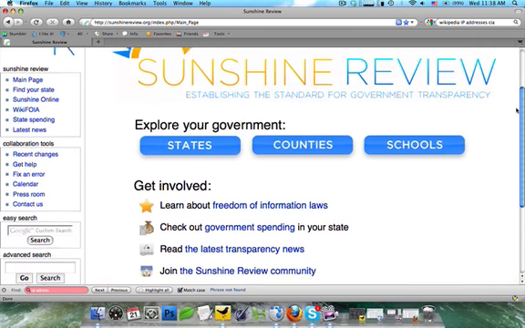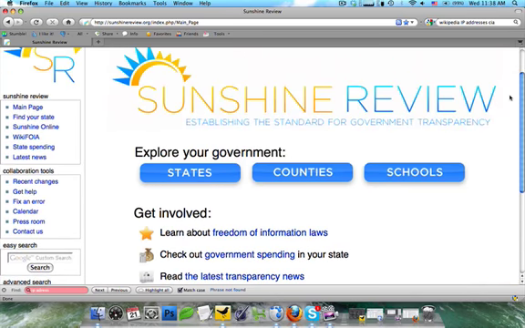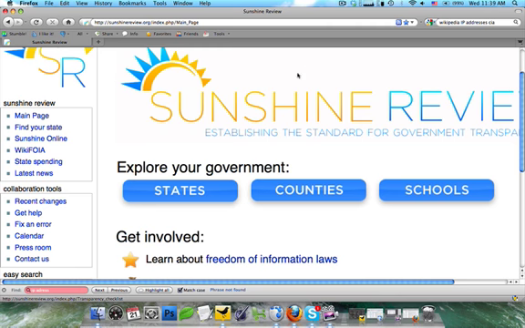Now before I go any farther, I'd also like to draw your attention to this left-hand toolbar. You're going to see that there's a section called Collaboration Tools. This is another way that you can become actively involved in Sunshine Review. You have Get Help, which will lead you to more tutorials, some of them printed, some of them these videos. If any of this is just too complicated, we have Fix an Error. Fix an Error is just a way where you can email us what you have found and we'll make sure to get back to it.